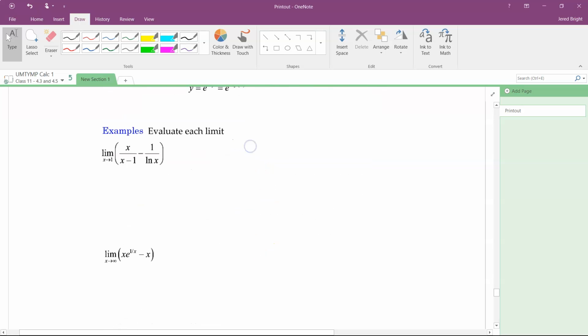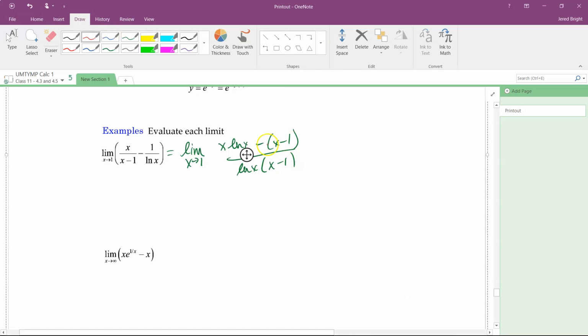Okay, so this first one, we want to get a common denominator, because right now if we were to evaluate it, we do get infinity minus infinity. Okay, so if we get a common denominator, we would have limit as x approaches 1 of x ln x minus x minus 1 all over ln x minus 1. Okay, and then as we look at, if we try and take the limit of this, the numerator does go to 0, as does the denominator. Okay, I'll let you verify that on your own.